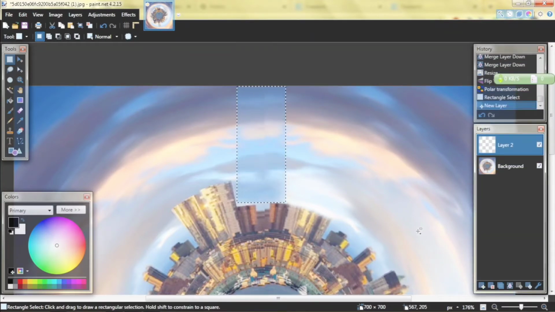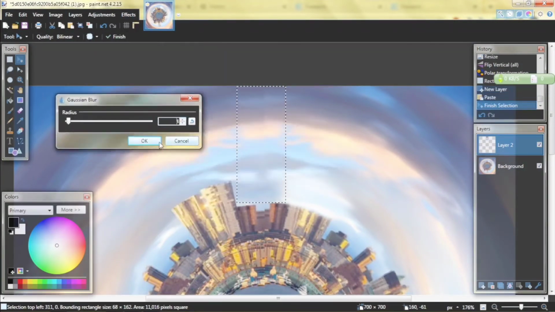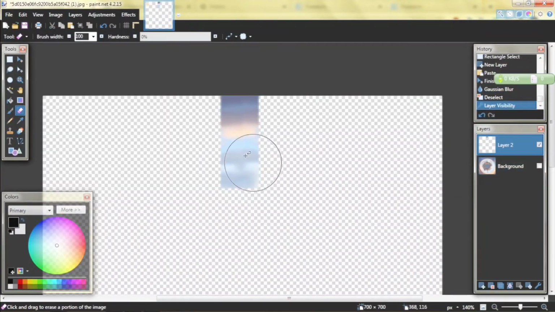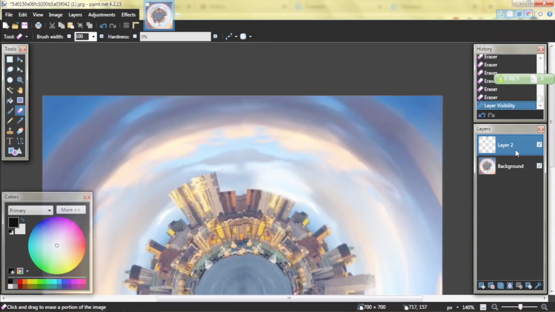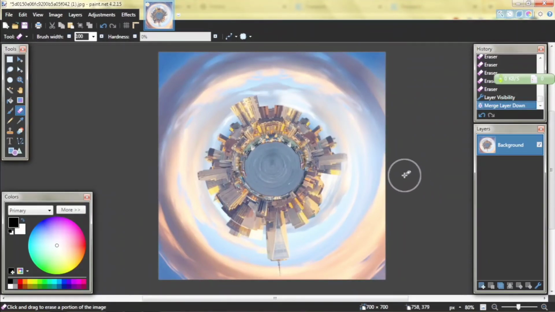a new layer, paste it here, go to effects, blurs, Gaussian blur 4, go to eraser, erase the edge and merge down. That's it guys, very simple.